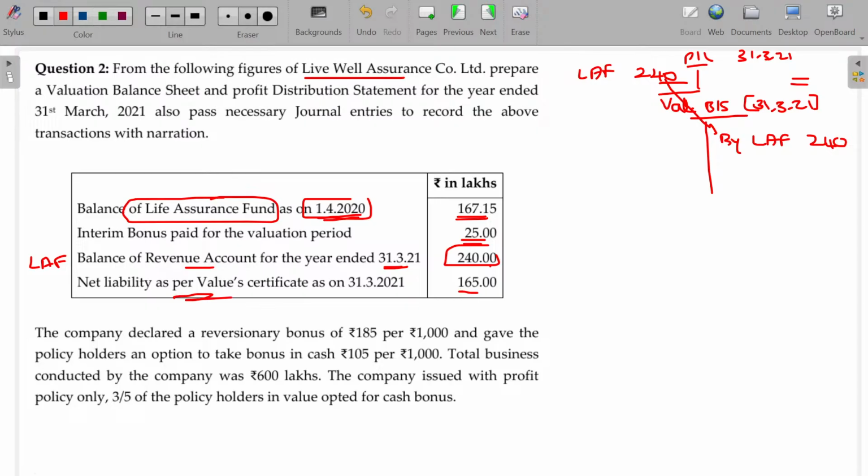Net liability as per the interim valuation being this one, so net liability here is 165, and the balancing figure will be the surplus. The surplus here being 75.